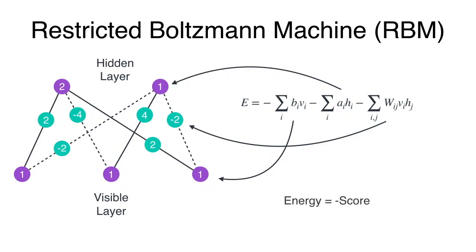Now, why negative? Well, because we use a score, but physicists use the energy of the system. And the energy is the negative of the score. You can see this as a model with particles that have a charge and interact with each other. Some interact positively, some negatively, and they all affect the energy of the system. But again, for the purpose of this video, we will be using the score.